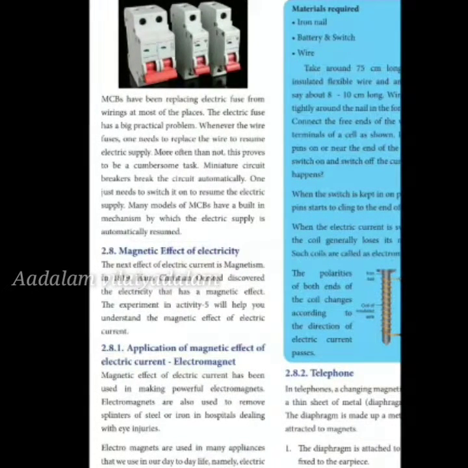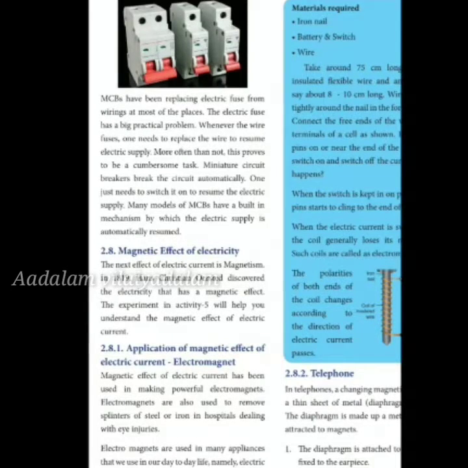This automatically trips off when the current is too high. You can also call it a tripper. When the current is too high, it trips off automatically. Then you just switch on the tripper for the current to come back. It is called a miniature circuit breaker.